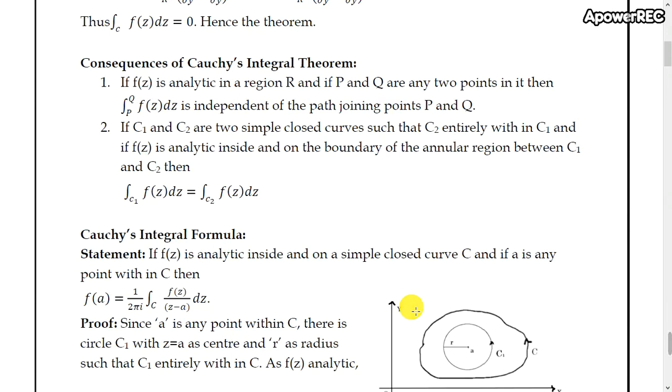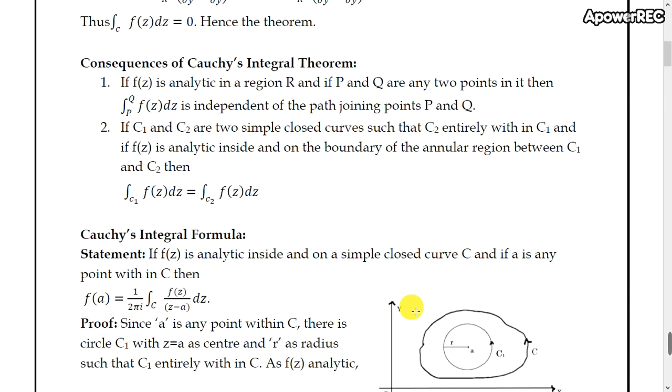Under that, the first one is, if f of z is analytic in the region R and if P and Q are any two points in it, then integral from point P to Q of f of z dz is independent of the path joining the points P and Q. That implies that if our function is analytic, then the integral is path independent.